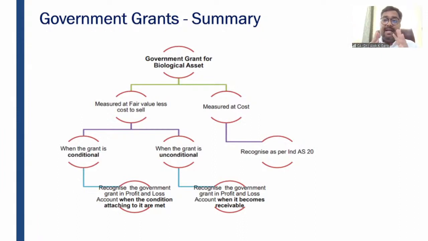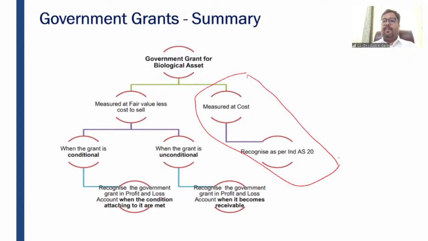So if a biological asset has to be measured at cost, the government grant related to that biological asset will be recognized as per Ind AS 20, which is the government grant standard, right?